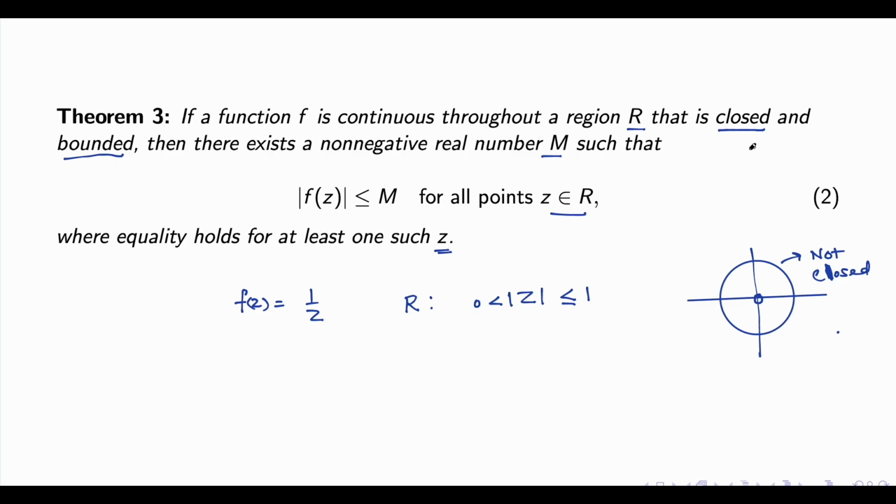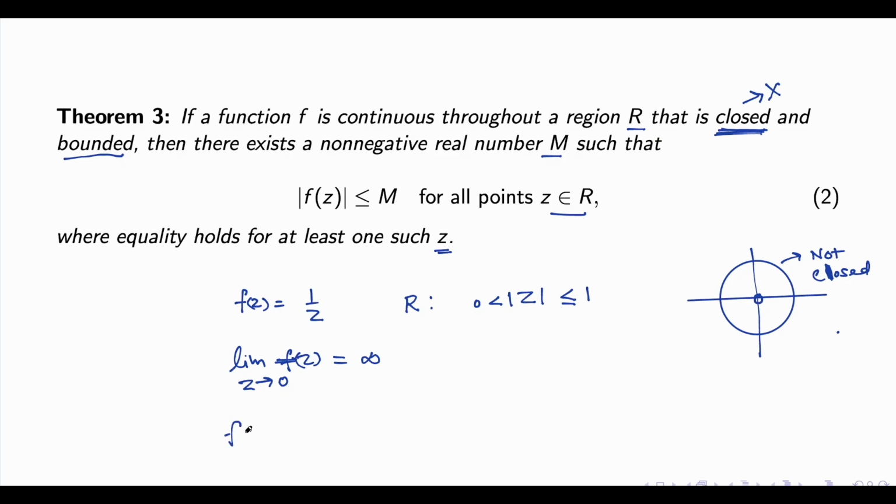So this result requires a closed set, but I'm assuming that this set is not closed. So what happens is, the limit as z tends to 0, what about f(z)? f(z) is undefined, right? You got it or not? So for this reason, if we remove the closedness condition, your function is no longer even bounded.